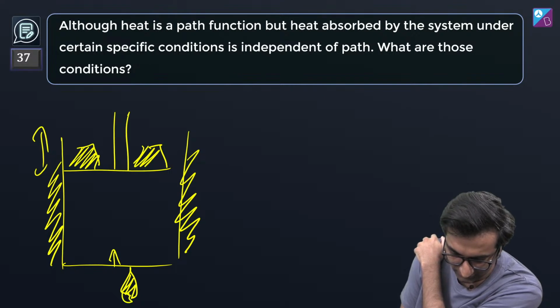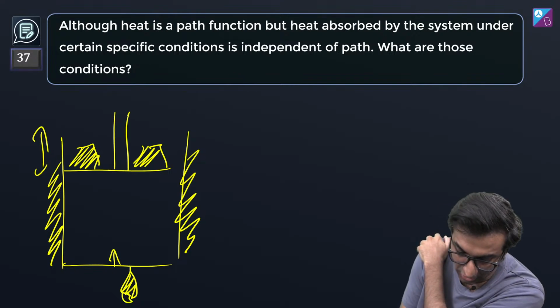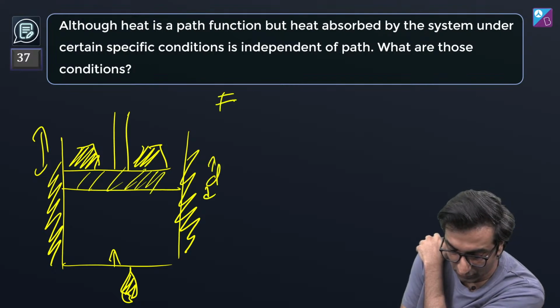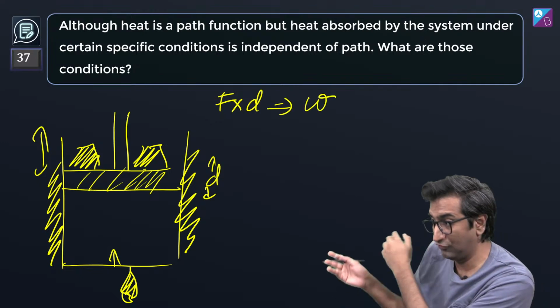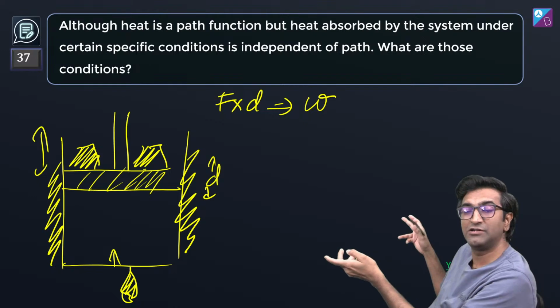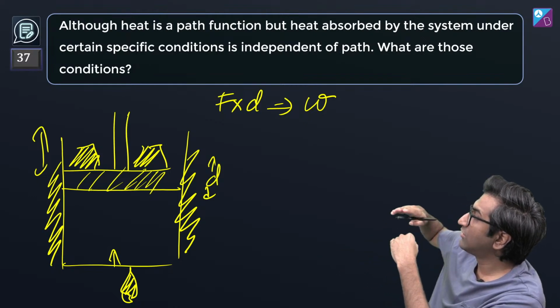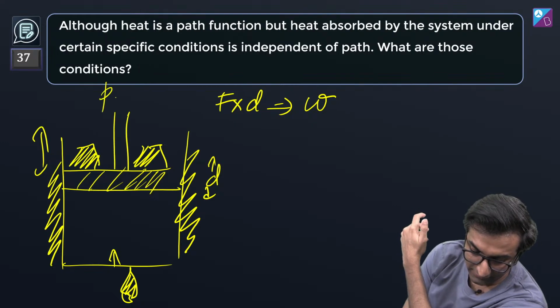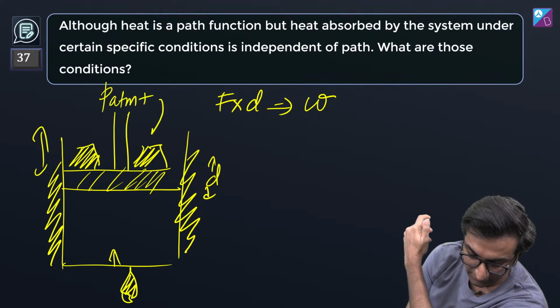So heat gets added. But now, because I've done this, this guy moves up by a little bit, by let's say D. Now, force times D gives me the work. This is doing work. Literally, this is the best way to visualize work. The gas is doing work against the external pressure, which is what? External pressure kya hai? It is atmospheric pressure plus this mg by A, whatever this area is.